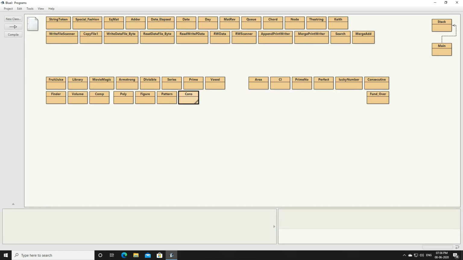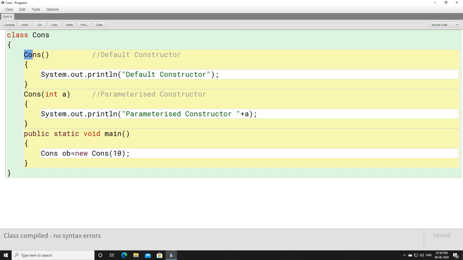Parameterized constructor. Now you must be thinking, sir, if I need to call the parameterized constructor and the default constructor, how can we call them? Students, both constructors are called automatically when an object is created.